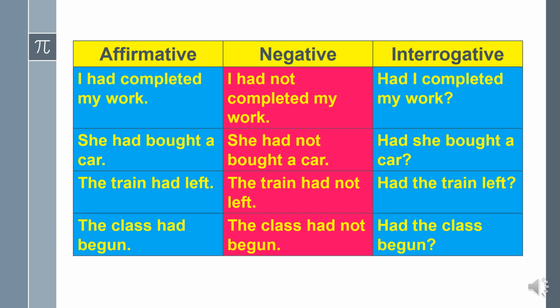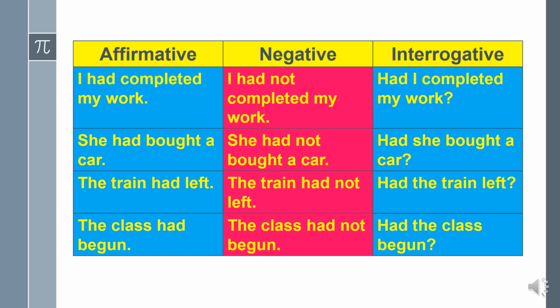For framing negative, the structure is subject plus had not plus V3 plus object. The only difference between affirmative and negative is that in the negative sentence, we use the word not. I had not completed my work. She had not bought a car. The train had not left. The class had not begun.